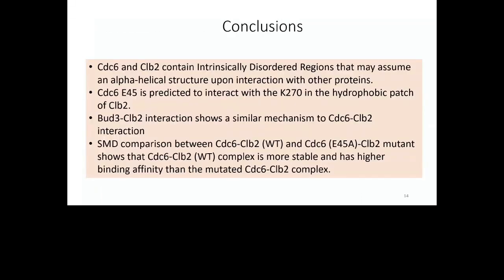Our conclusions are that CDC6 and CLEB2 contain intrinsically disordered regions that may assume a helical structure upon interaction with other proteins. We found CDC6 glutamate 45 interacting with lysine 270 from CLEB2. Then we did the BUD3 CLEB2 interaction, showing a similar mechanism to the CDC6 CLEB2 interaction. And then we saw the steered MD comparison, which shows that the wild type CDC6 CLEB2 complex has better binding affinity than the mutated one.